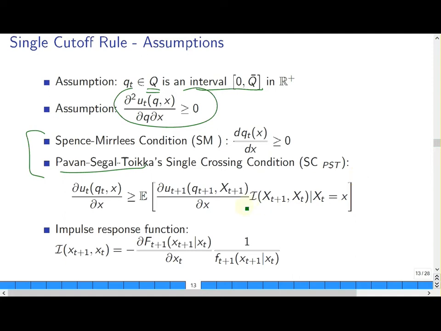And one function that needs to be defined is the impulse response function, which is only a function of the stochastic process.